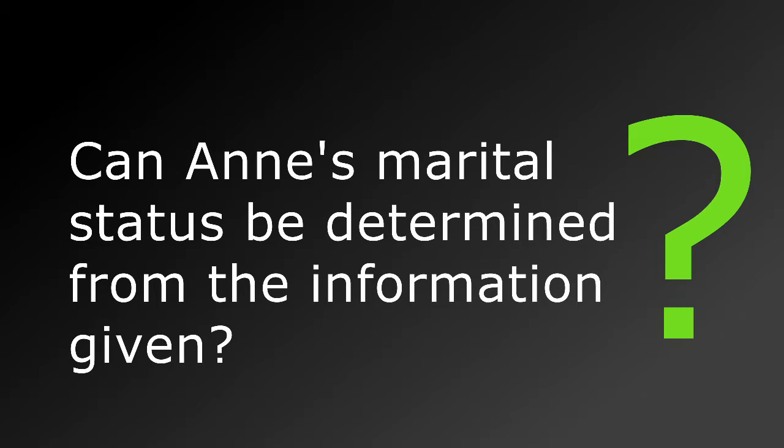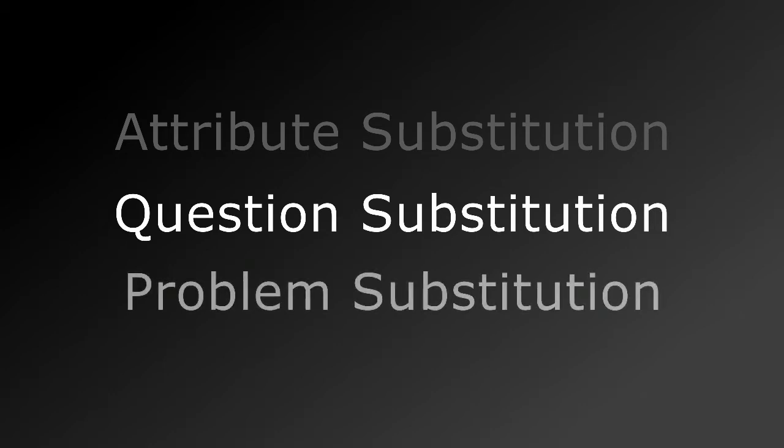Now, is it? Even so, most people presented with this question will substitute the easier-to-handle question for the one we are actually asked. In cognitive science, this nasty little trick is called attribute substitution, but I generally avoid using that term because it's fairly abstract and hard to get a handle on. So in cases like this, I like to call it question substitution or problem substitution, both of which terms are easier to grasp quickly. That is, we are swapping out the question or problem that was given us for another question or problem precisely because the second one is easier.